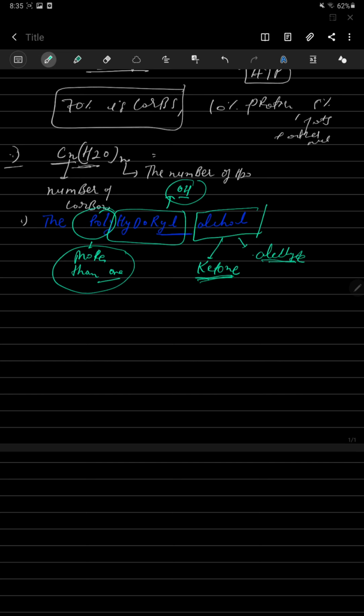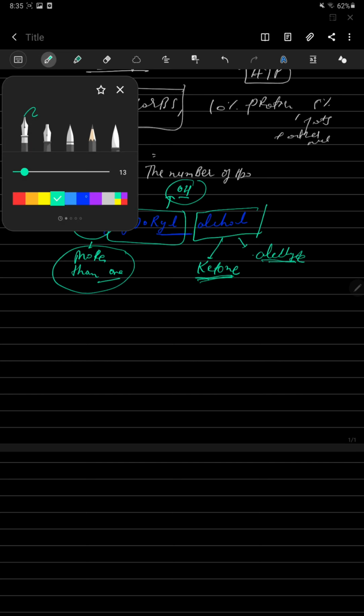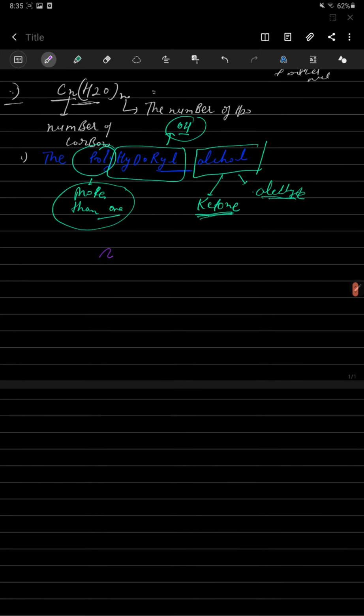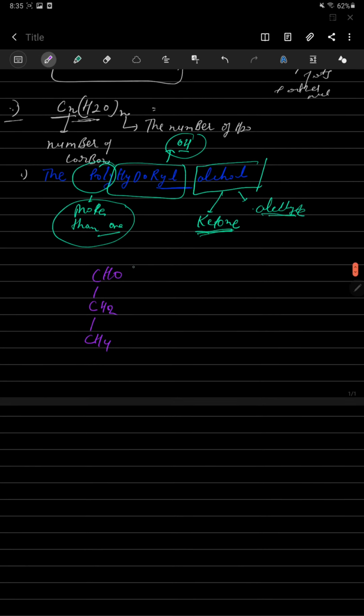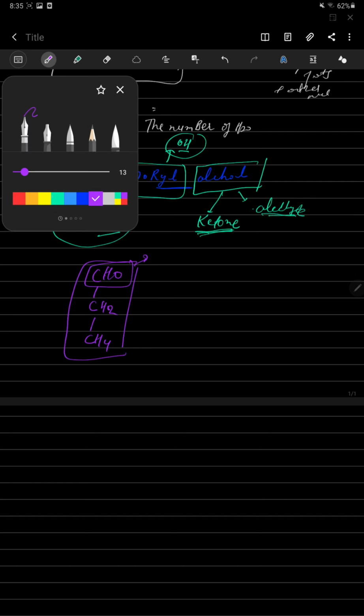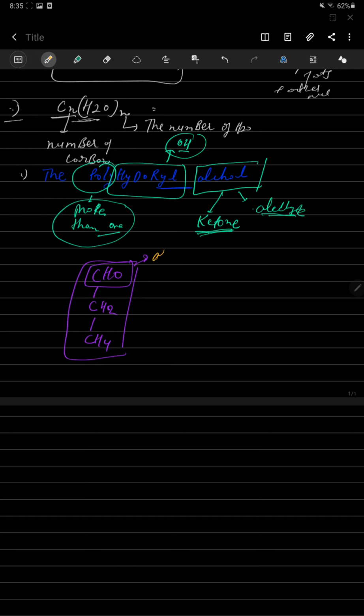In the formula, how will I write it? I can write it easily. CHO is the form of aldehyde.